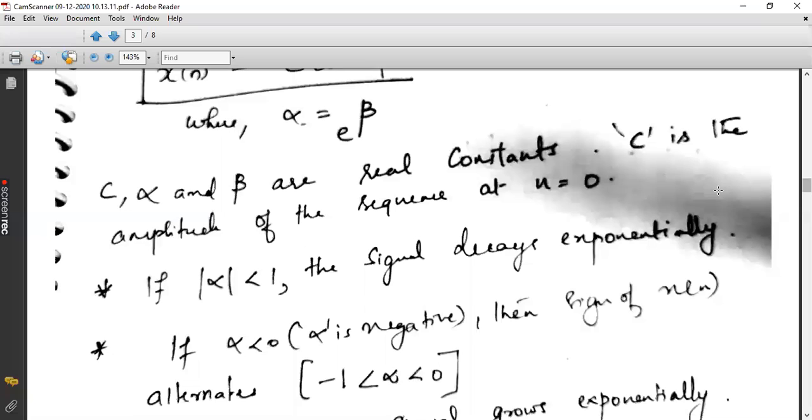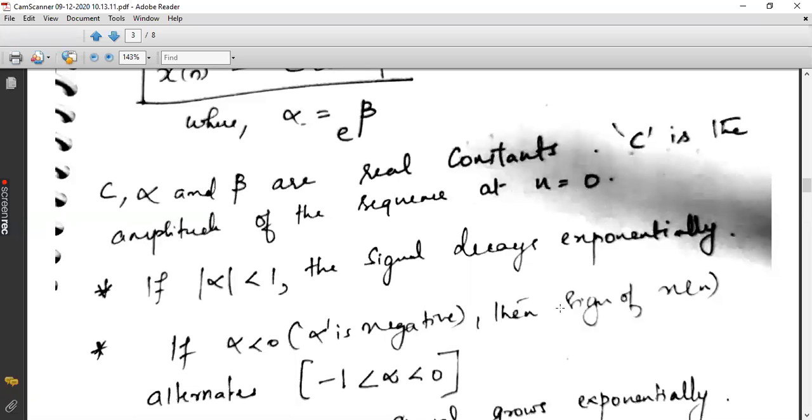Then it will decay exponentially. Second case, alpha less than 0. Alpha less than 0 means it should be between -1 to 0. It is not mod alpha less than 1. You have to be very careful. Here I have written only alpha less than 0, but still it is maintained as negative. So it should be between -1 to 0.